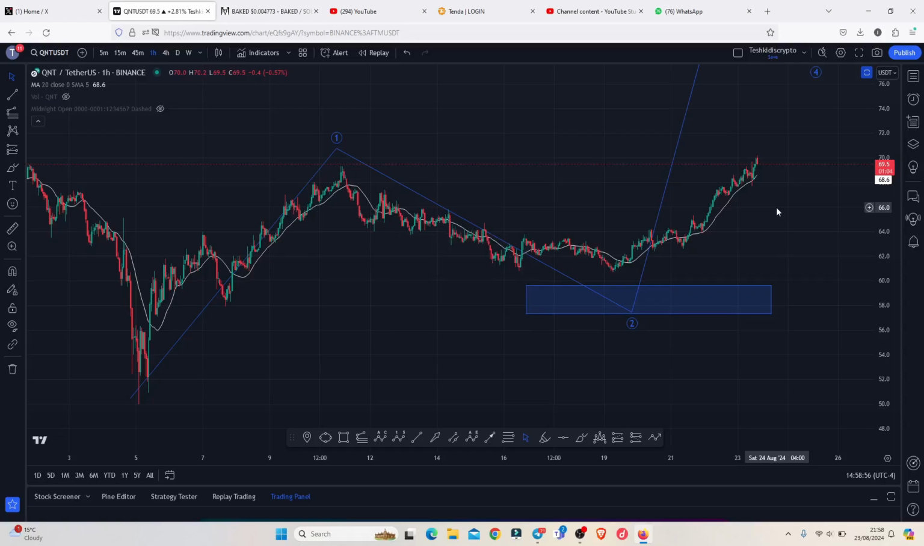QNT continues to see higher prices, and at the time of this recording we are holding above the 20-day MA here on the 1-hour chart, and this bounce is playing out after we continued to hold above our significant key area of support between the $59.6 and the $57.4.